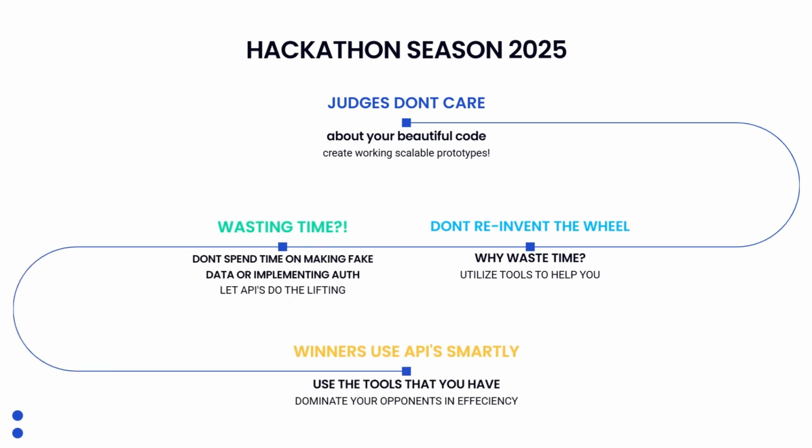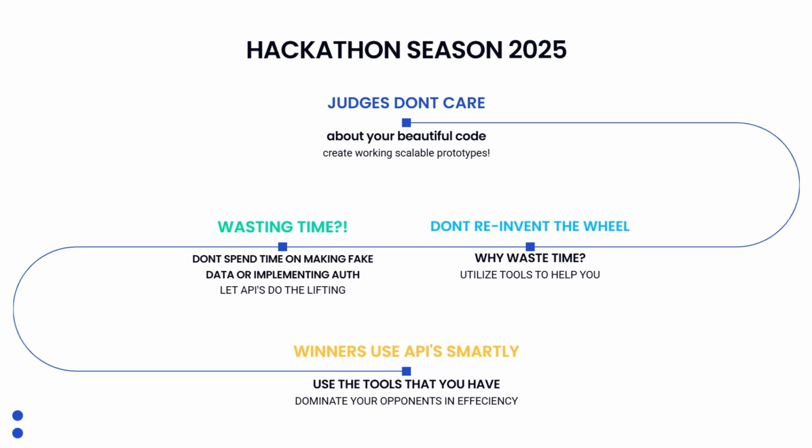Judges don't care about your beautiful code. They care about one thing. Does it work? And the fastest way to build something that works is to stop reinventing the wheel. Why would you spend 12 hours building authentication from scratch when you could integrate an API in 12 minutes? Why fake currency data when you can get real-time rates for free?